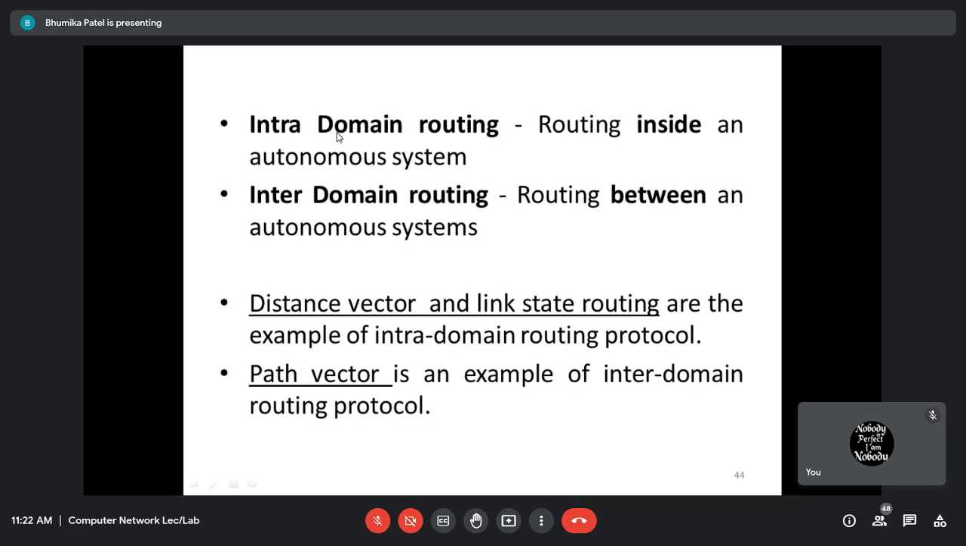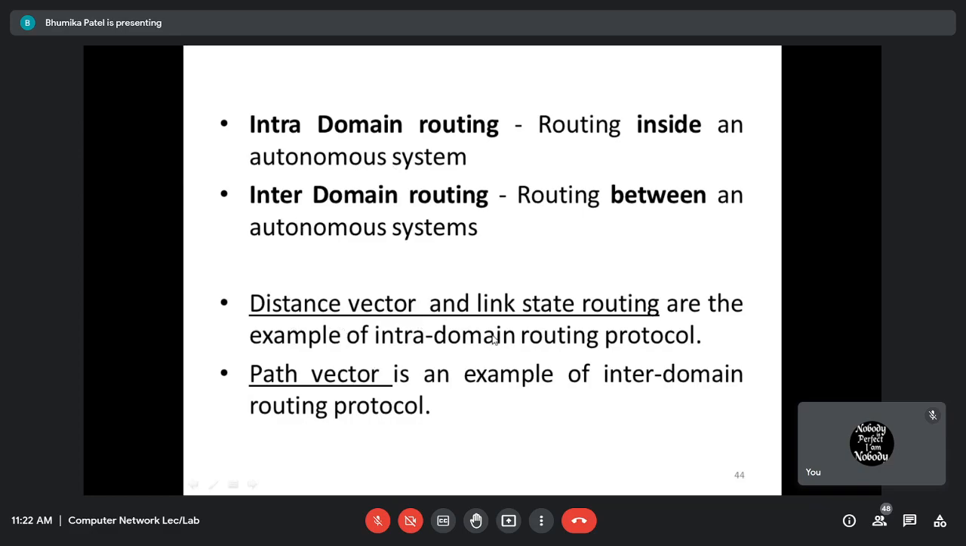intra-domain routing. But if we have to provide the routing between the autonomous systems, not within a single autonomous system, then it is called inter-domain routing. As the name says, inter-domain, right? So between the autonomous systems, whereas intra means within the autonomous system, we are providing the routing. So intra-domain is known as interior routing, and inter-domain is known as exterior routing, right?